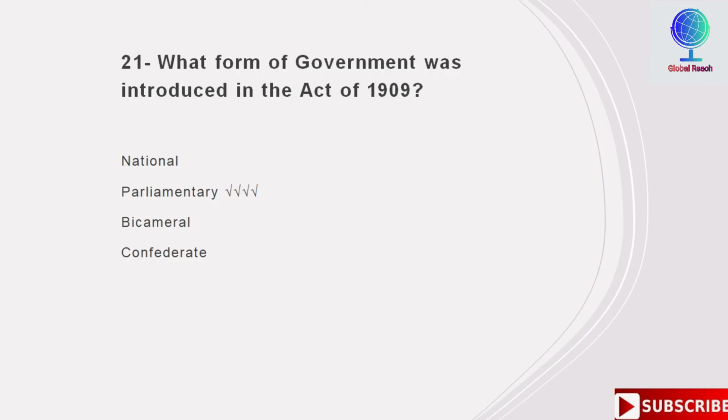What form of government was introduced in the Act of 1909? Options are national, parliamentary, bicameral, confederate. So the correct answer is parliamentary. Parliamentary form of government was introduced in the Act of 1909.